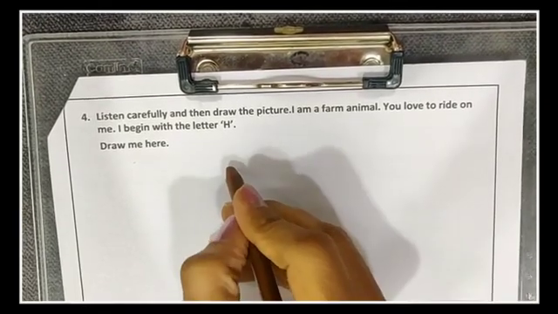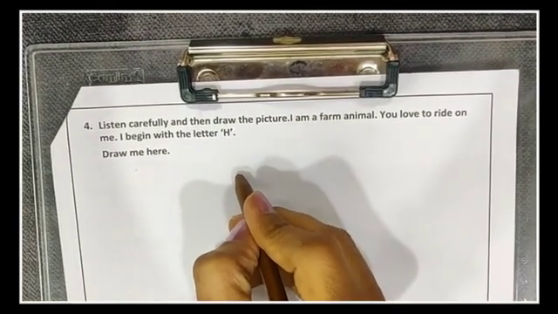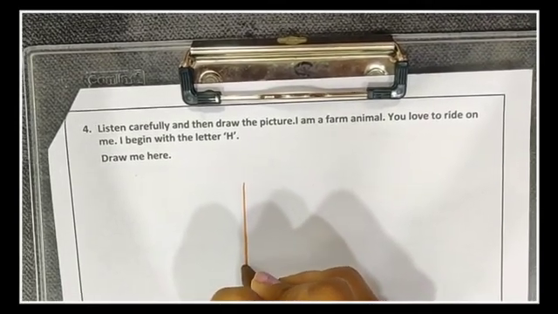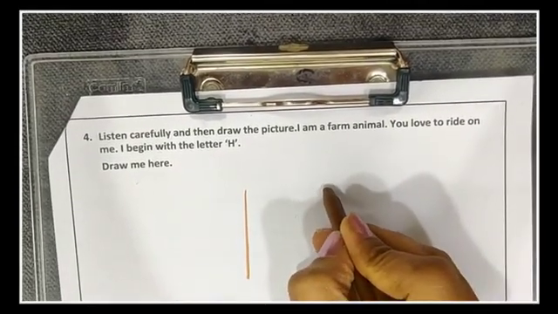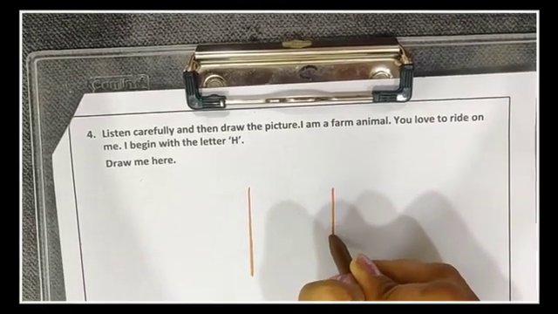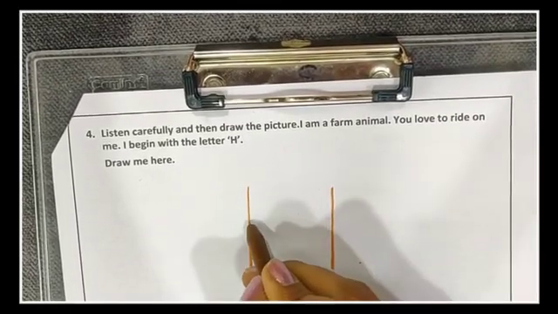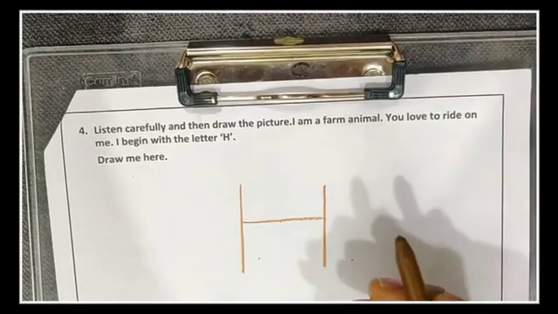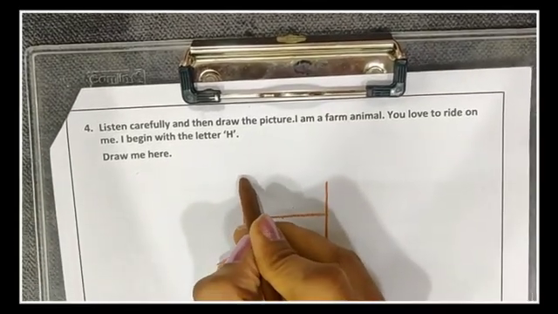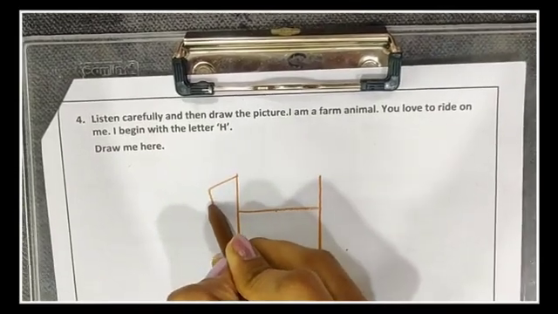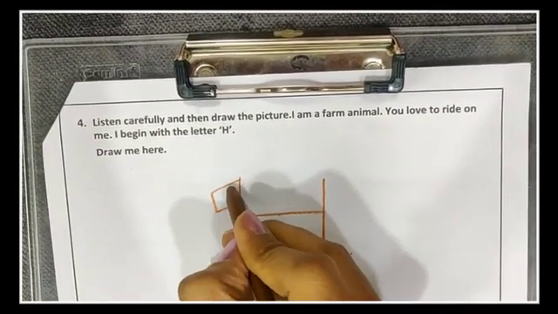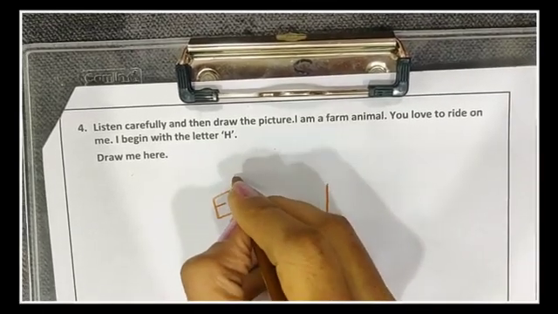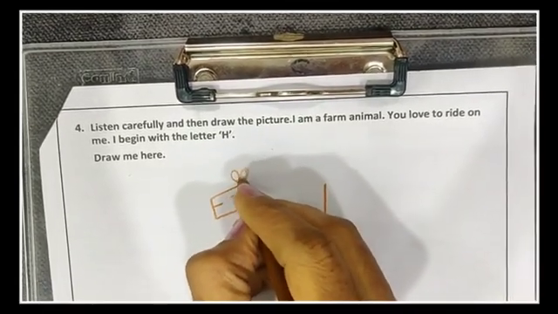So let's begin. For horse, we are going to write letter H. Okay? Like this. Alright. Now we are going to make the face, eyes, ears of the horse.